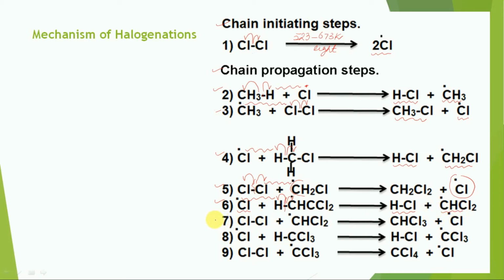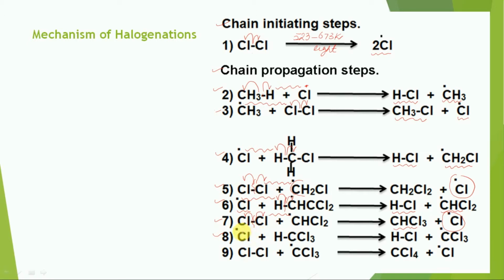Now the step number 7. Now this bond can break homolytically and each electron is shared by these two atoms. So there is a bond formation between this chlorine free radical and this free radical. Chloroform is formed along with one chlorine free radical. Then the step number 8.